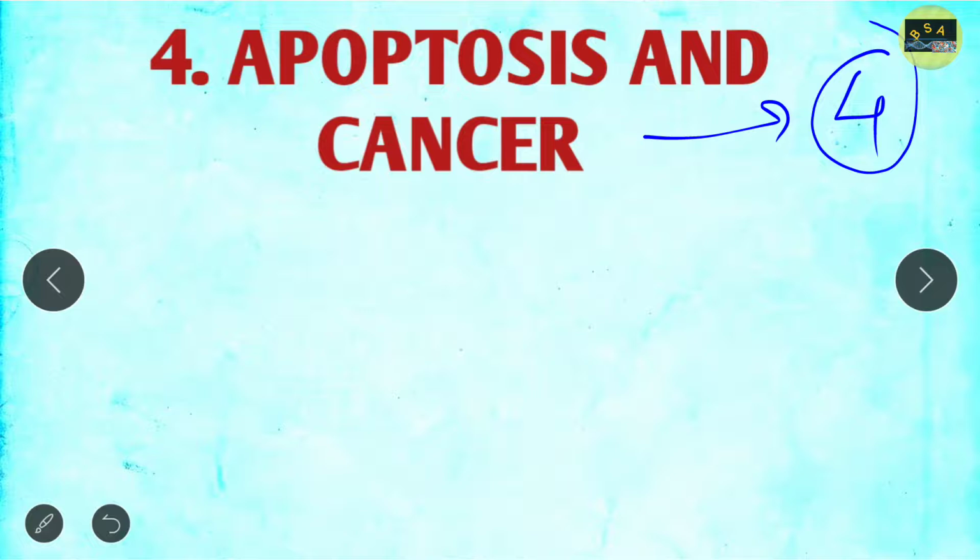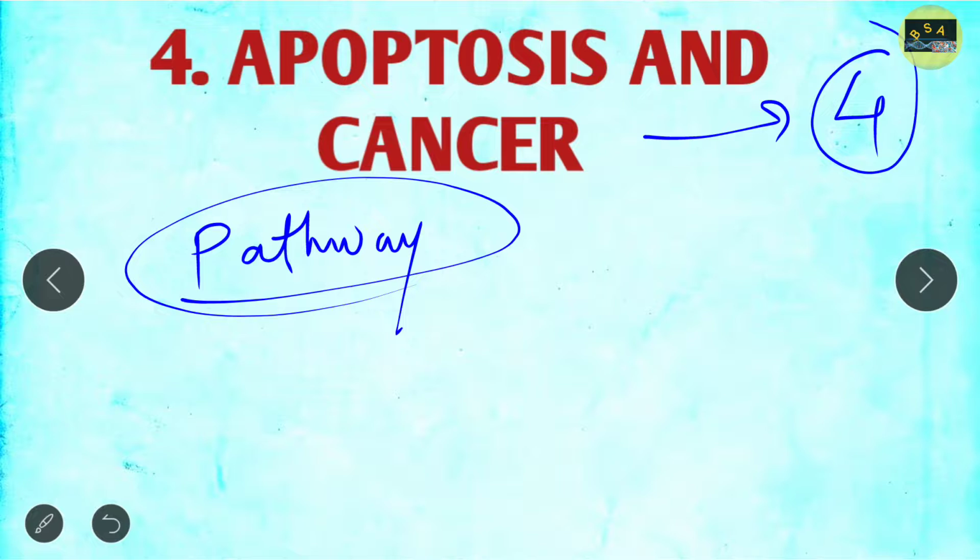Okay, so what you should read, you should know about the caspases. You should know the apoptotic pathways, the mechanism of apoptosis, caspase dependent, that is the extrinsic apoptotic pathway, and caspase dependent intrinsic apoptotic pathway, right? So caspase dependent, extrinsic and intrinsic apoptotic pathway. You should know about the apoptotic pathway. This is the first and foremost thing that you should know about apoptosis. This is only related to apoptosis.